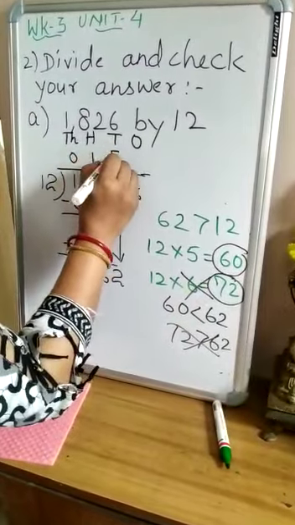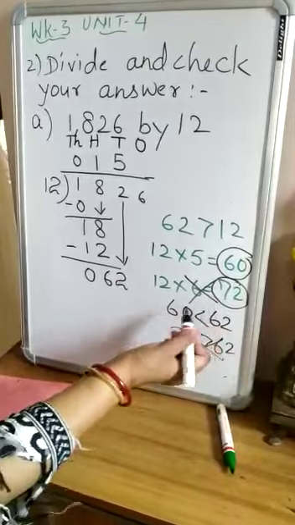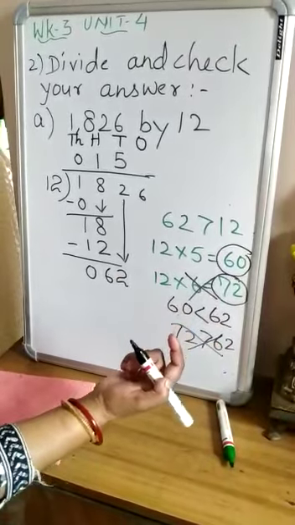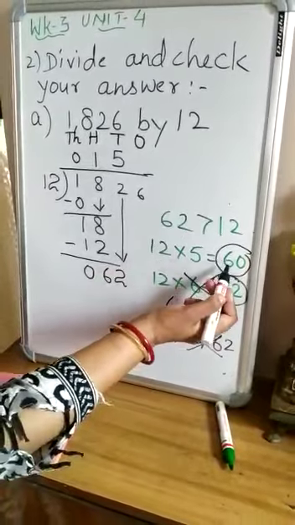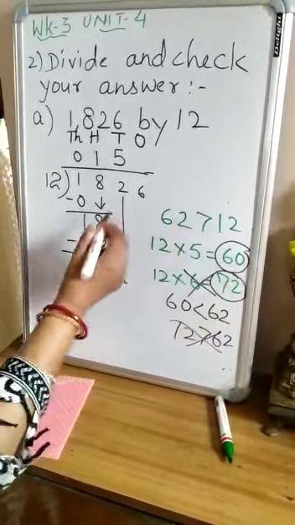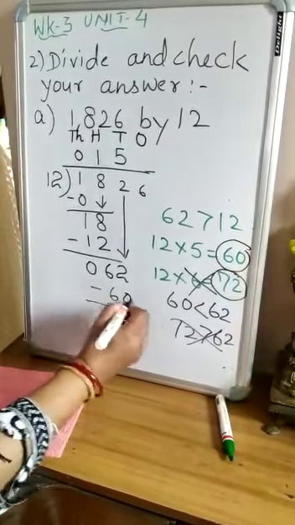So I will take 5 times of 12, which is 60. So 5 I will write here at the tens place, because 6 times of 12 is 72. 72 is more than 62. We cannot subtract 72 from 62. So 5 times of 12 is 60. So I will write here 60 just below 62. I will then do the subtraction.